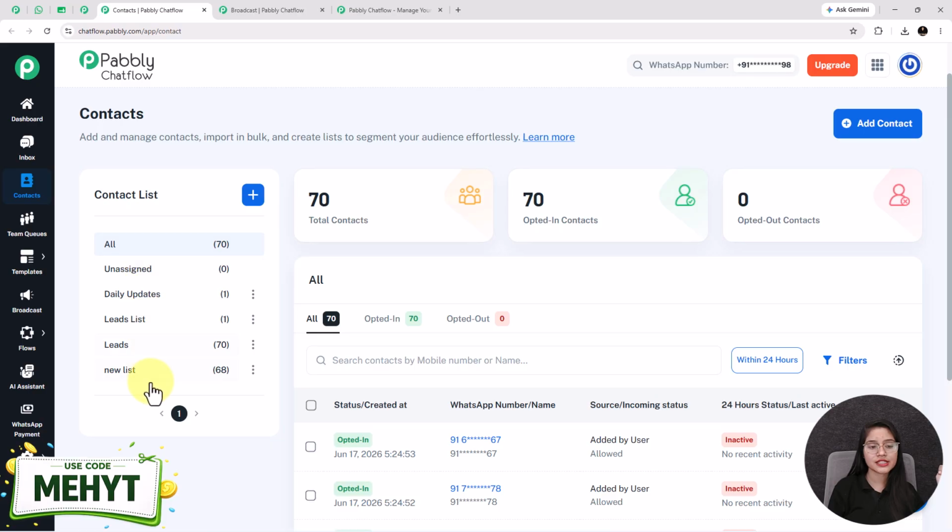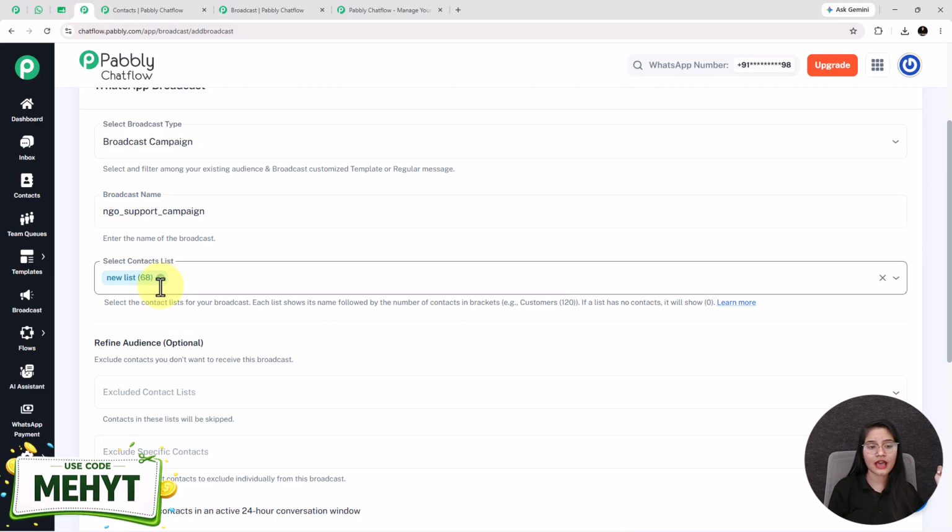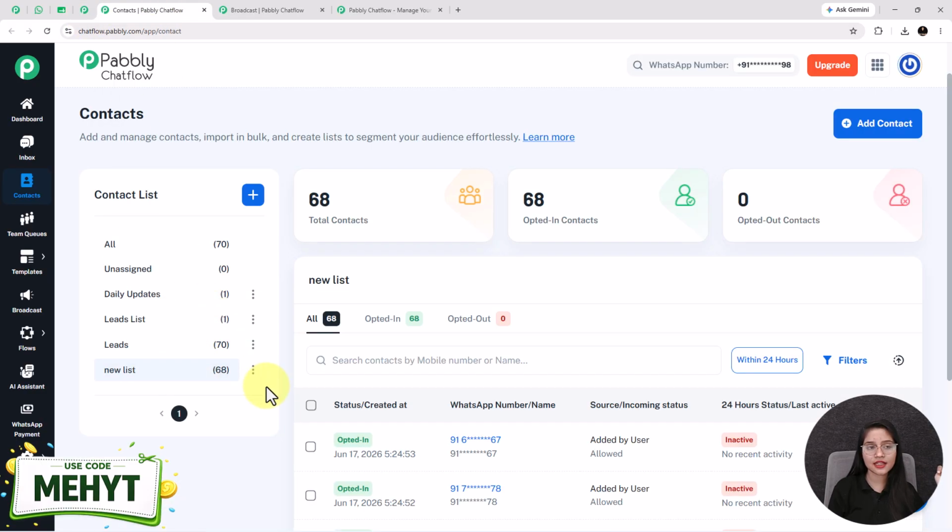After adding contacts, for creating a list, you have to click on this plus option. I have already created some contact list before, and this is the same list that I have selected here as new list, where I added only 68 contacts.